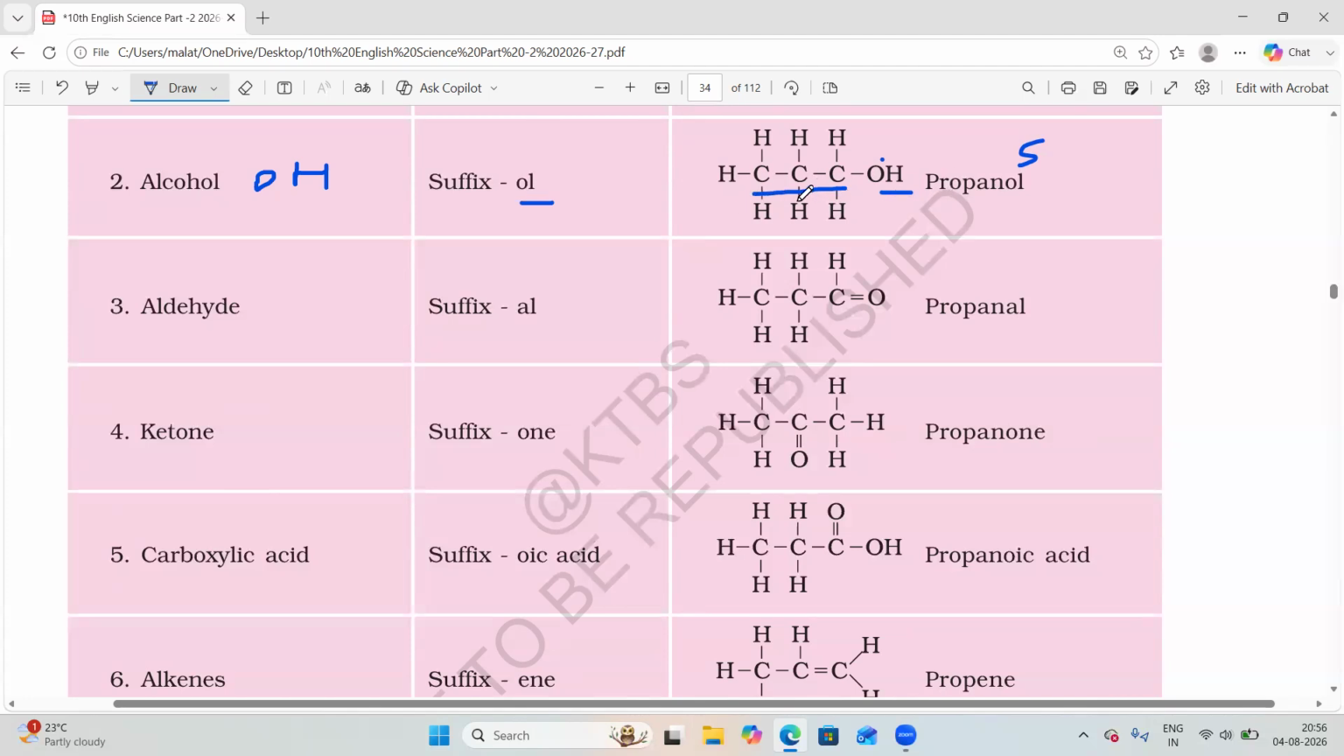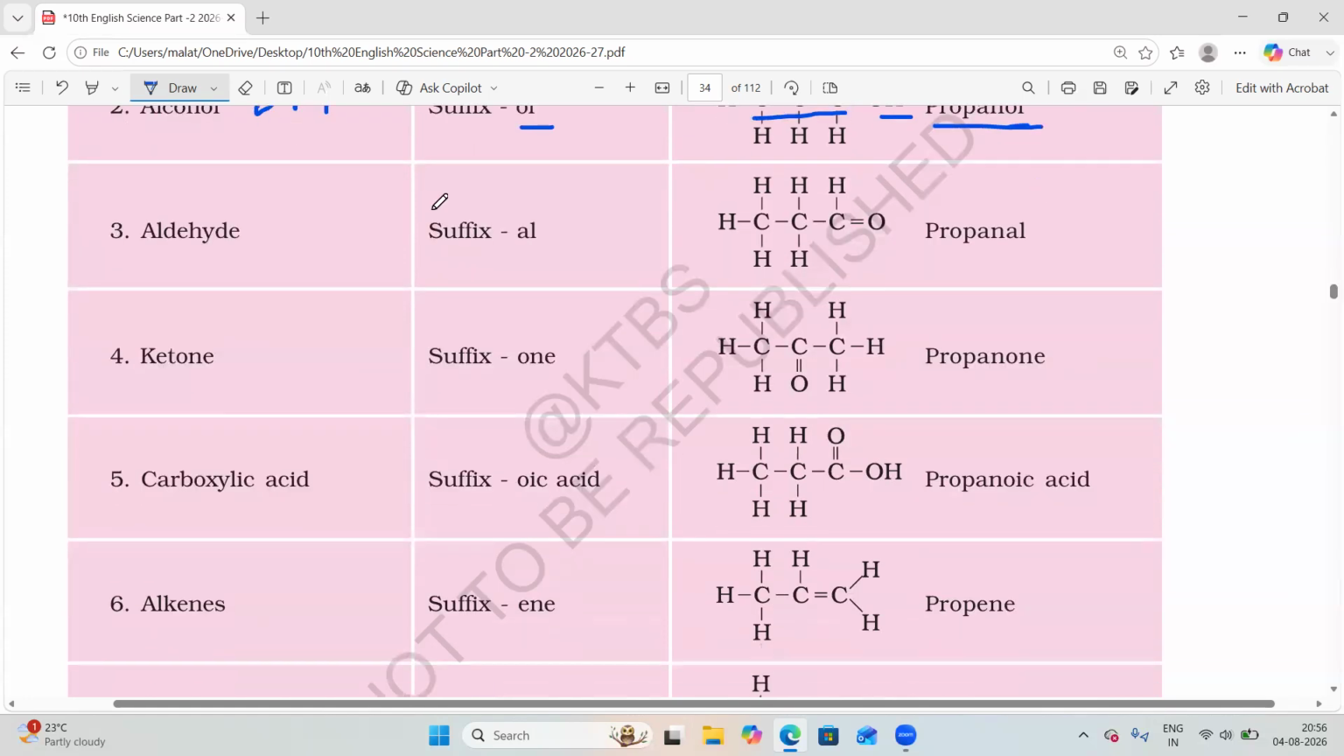It is propanol, OL. Propane it is, propane it is. So it has the OH group. So if it is an alcohol group, we should write the suffix as OL, then it is propanol. Then if you come to the aldehyde group, it is